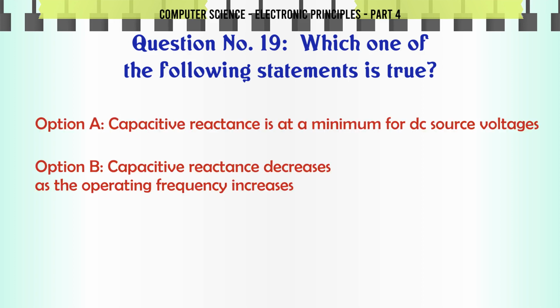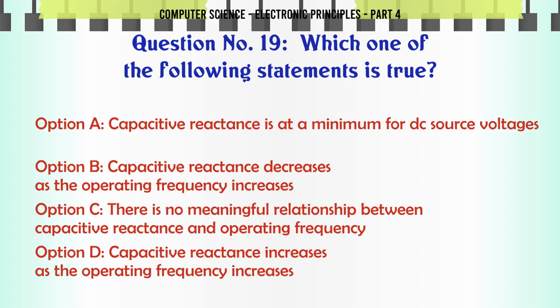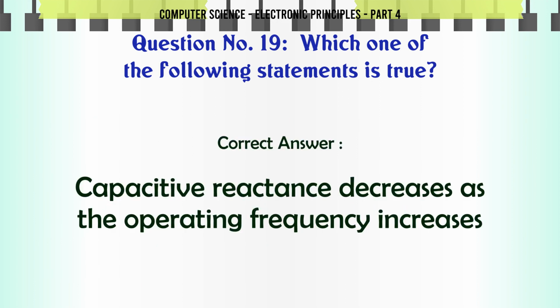A. Capacitive reactance is at a minimum for DC source voltages. B. Capacitive reactance decreases as the operating frequency increases. C. There is no meaningful relationship between capacitive reactance and operating frequency. D. Capacitive reactance increases as the operating frequency increases. The correct answer is capacitive reactance decreases as the operating frequency increases.